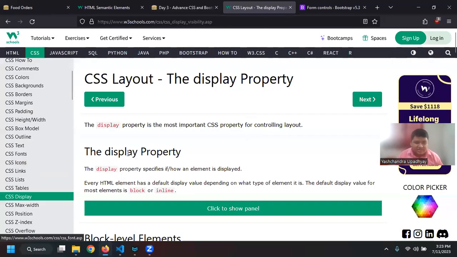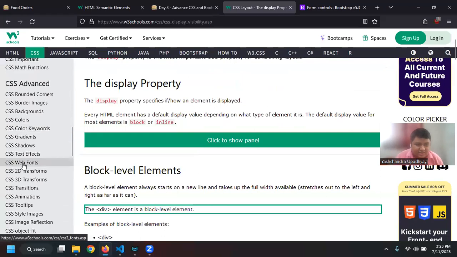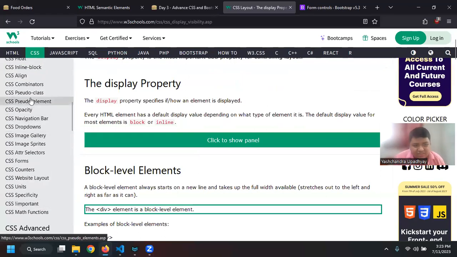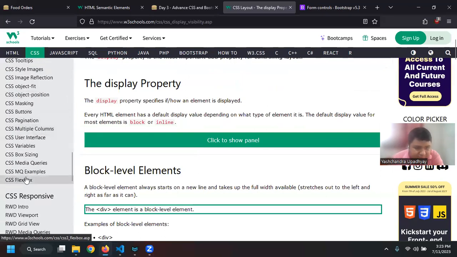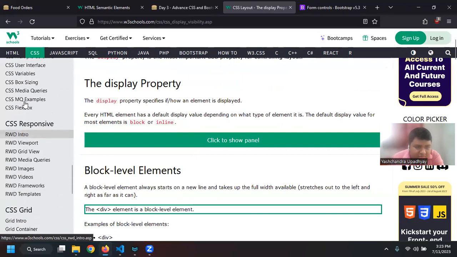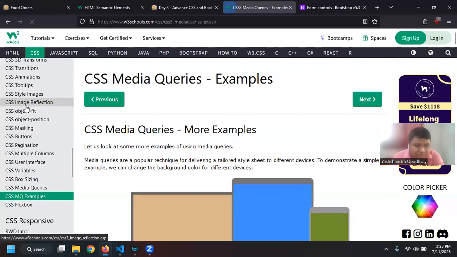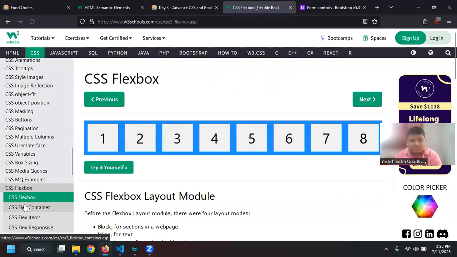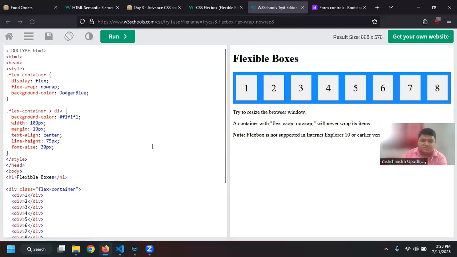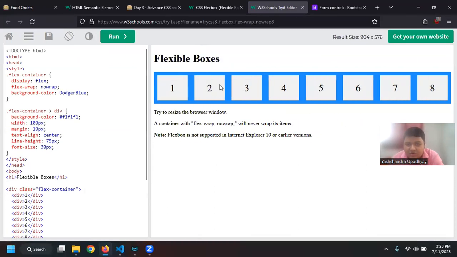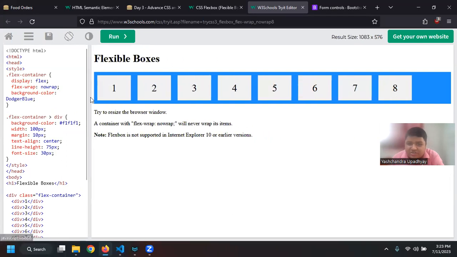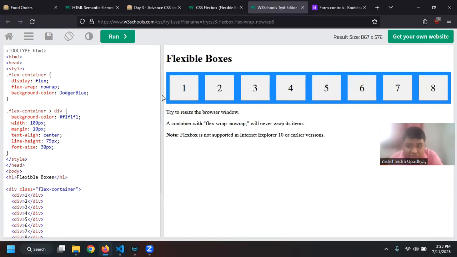Going to the CSS Flexbox option, here you can see I have CSS Flexbox, with a try-yourself example. Now if I change this size, you can see the 1, 2, 3, 4 is also changing based on the size of the screen.